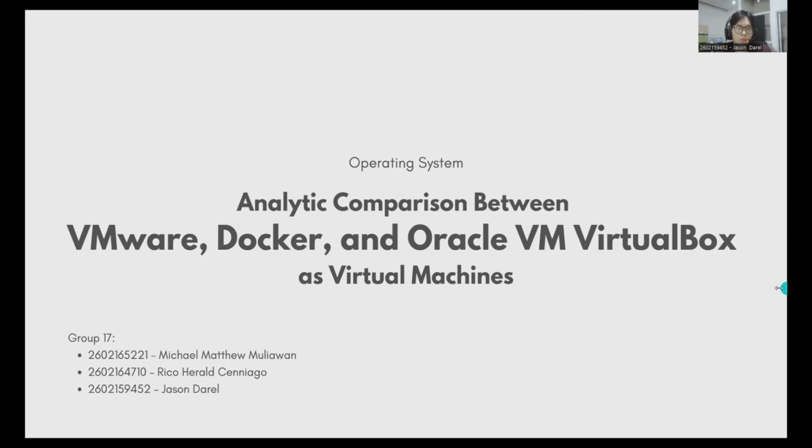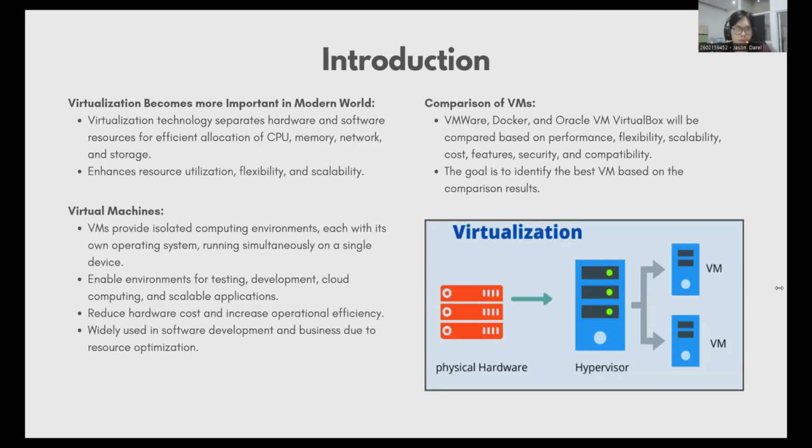So, what is a virtual machine? The rapid development of technology has made virtualization technology a critical component in modern computing systems. Virtualization technology can effectively separate hardware and software resources, enabling efficient allocation of computer resources such as CPU, memory, network interface, and storage. Not only did it optimize resource utilization, but it also increased flexibility and scalability.